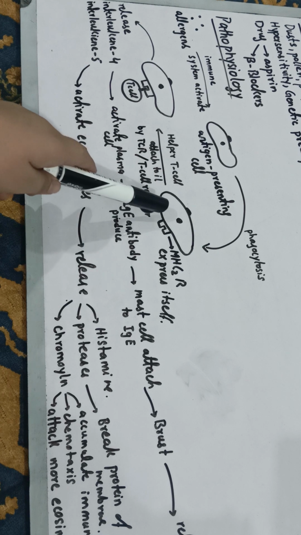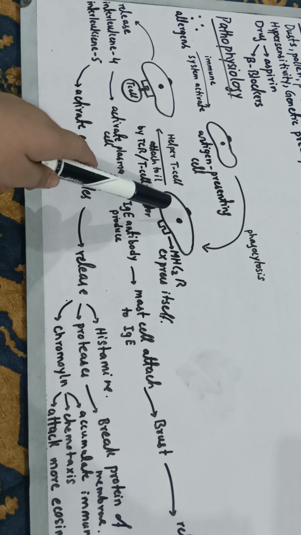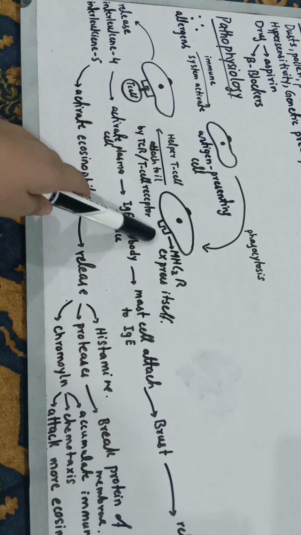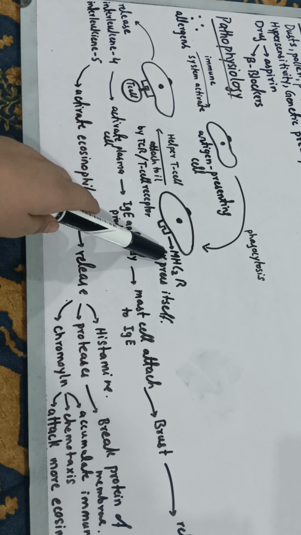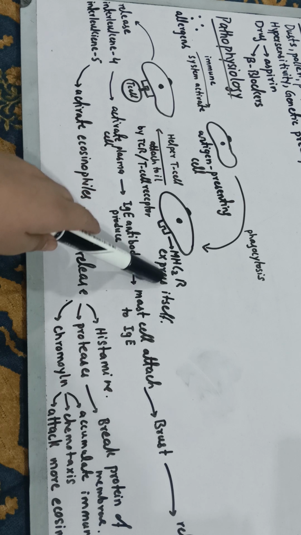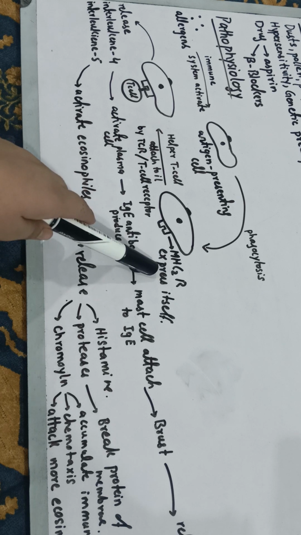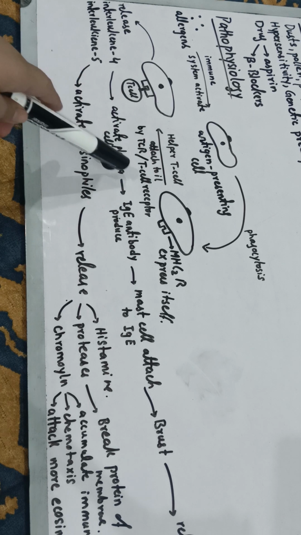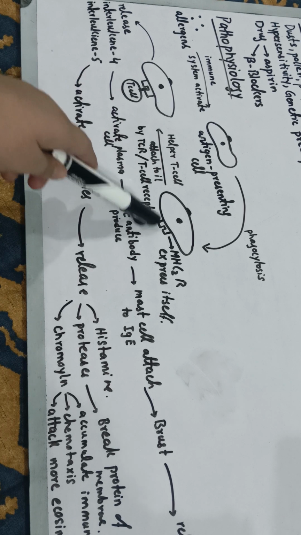After the phagocytosis, it causes various kinds of T cells to digest it. It contains a receptor called the MHC2 receptor, and this receptor expresses itself. Now the helper T cells present in your body come and attach to this receptor site.